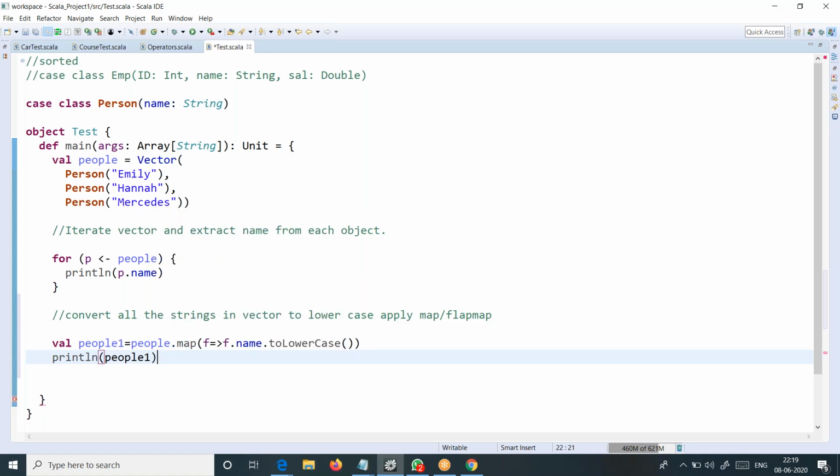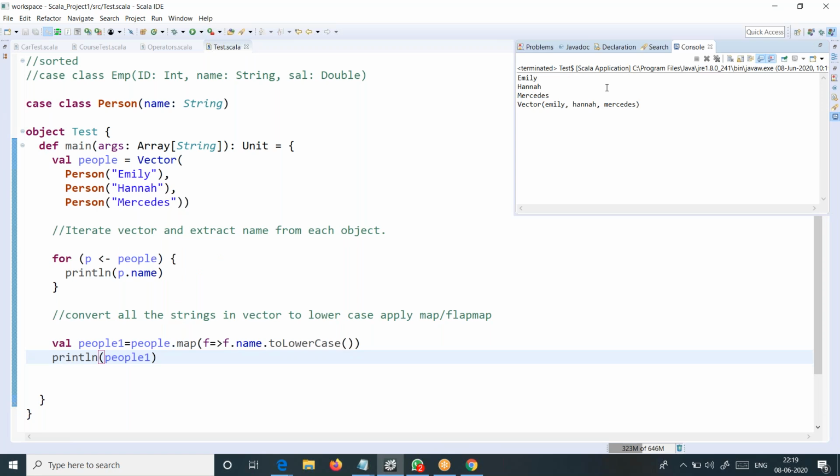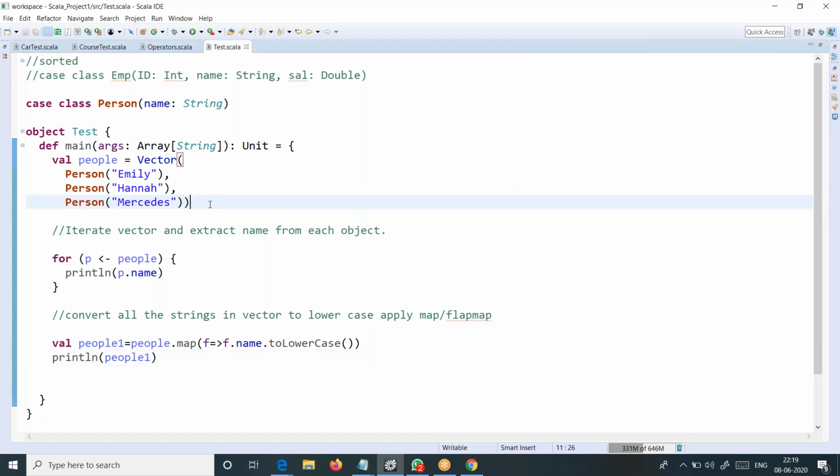So this is another scenario. We can see the whole object got converted to lowercase here, right? Another use case, sir. Add a few more objects. What we can do? Shall we apply a filter here?